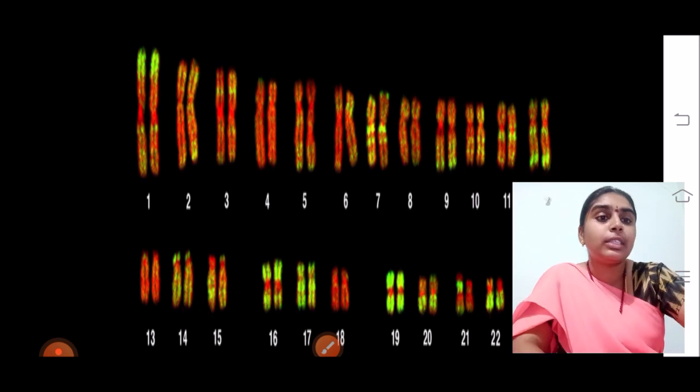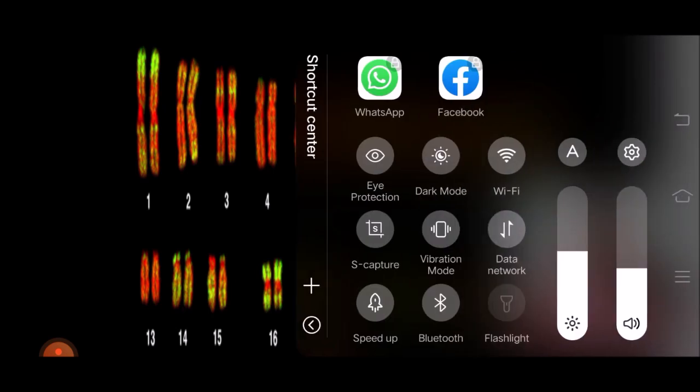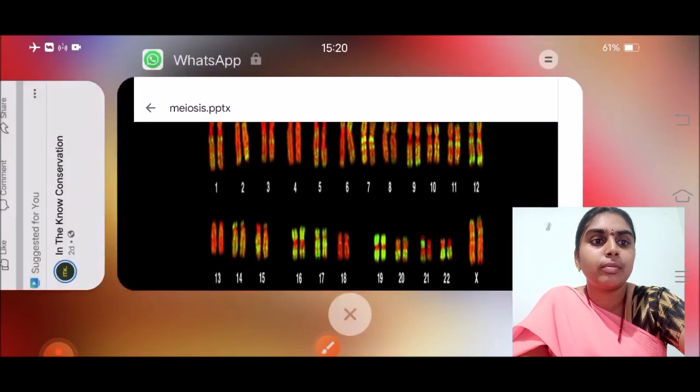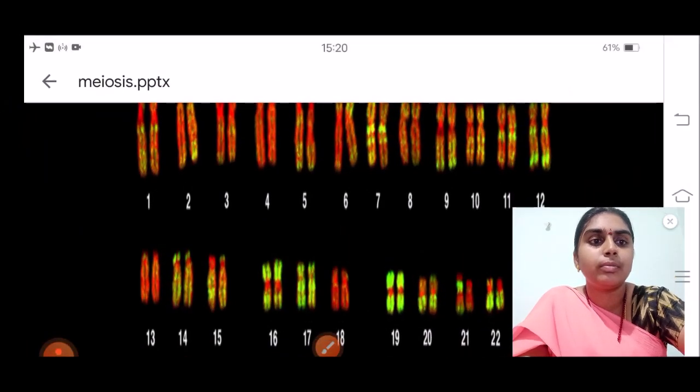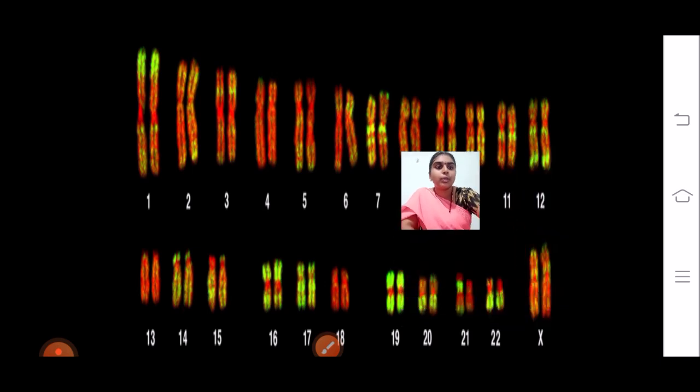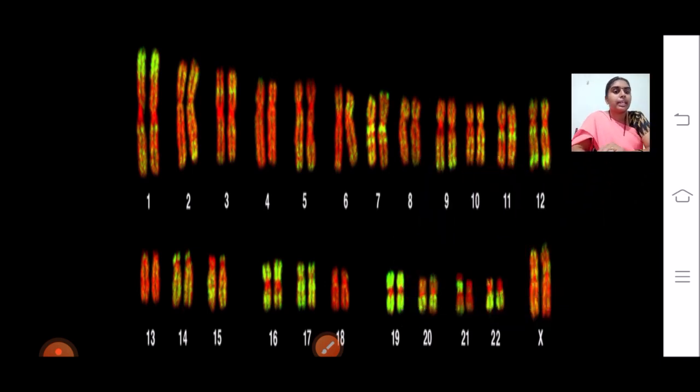And here, if you see, one second. So you see this is the genetic material of the female organism. There are 22 pairs of somatic chromosomes and 1 pair of sex chromosomes. This is of a female organism because it is showing 2 X chromosomes. If it is 1 X and 1 Y chromosome, it would be of a male organism. So you can see how the homologous chromosomes, the same size chromosomes, have got paired. This is what I want to say.